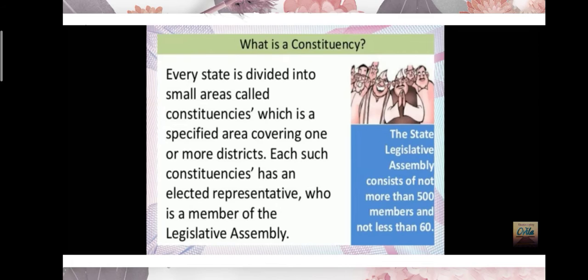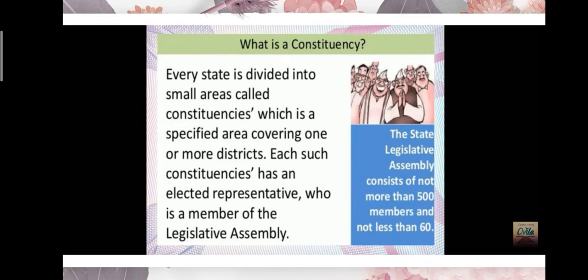Understood? Followed? Yes. Now, you can note the point that the state legislative assembly consists of not more than 500 members and not less than 60. So it is not more than 500 members in the state legislative assembly, but more than 60.